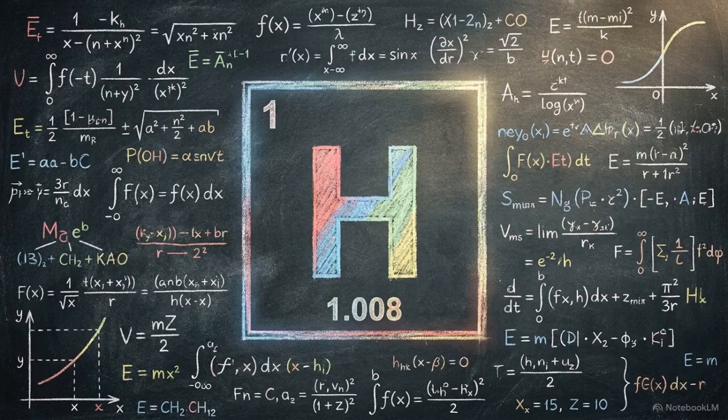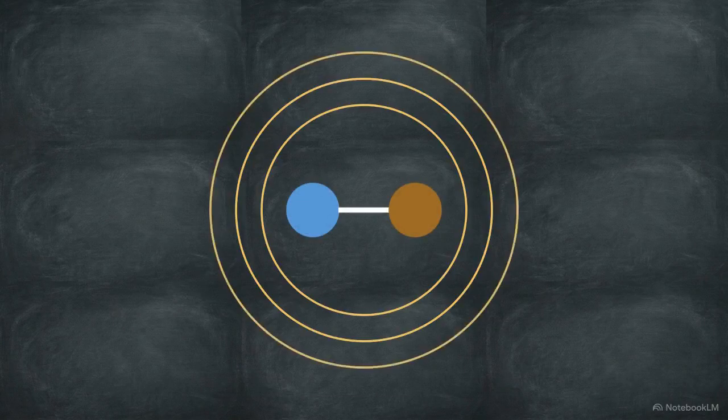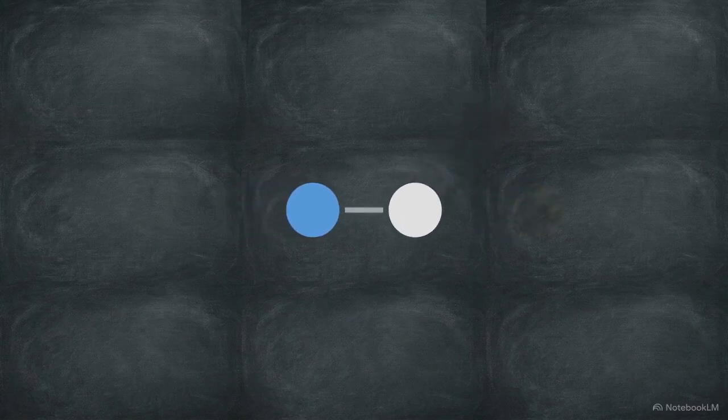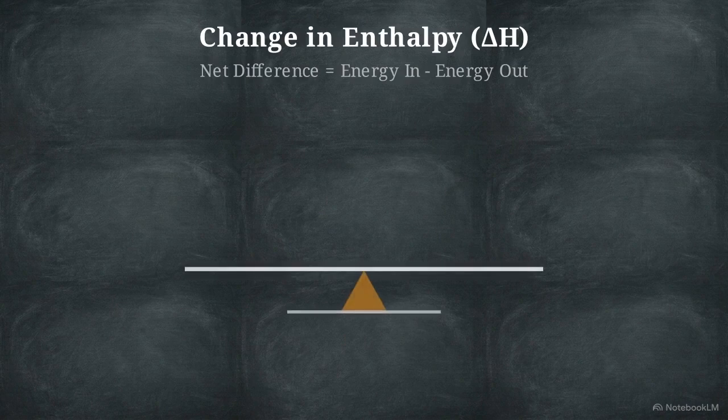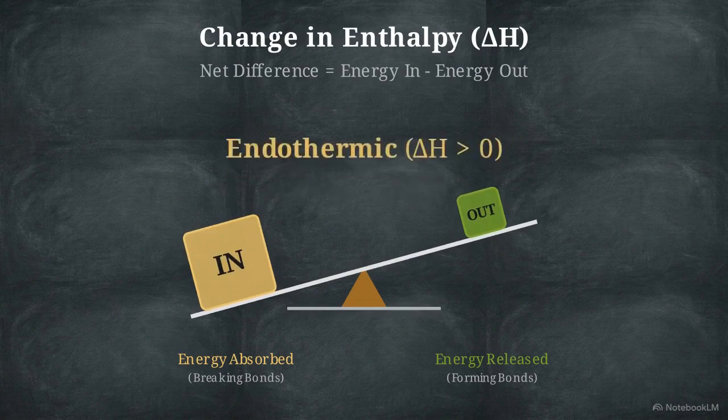We start with enthalpy, represented by H. Enthalpy is the heat content of a system, representing the potential energy stored within molecular chemical bonds. Molecules do not fall apart on their own. Breaking an existing chemical bond requires an input of energy from the surrounding environment. When those atoms rearrange and form new bonds, energy is released back out. The net difference in this exchange is the change in enthalpy, or delta H.